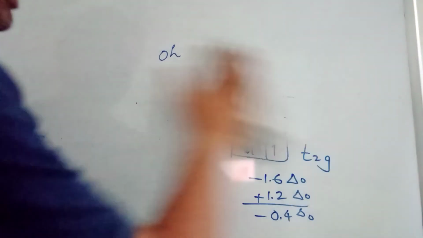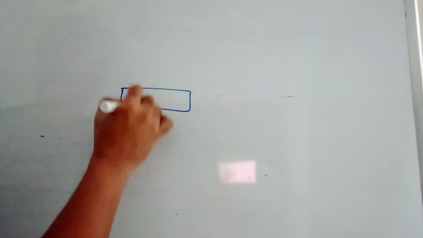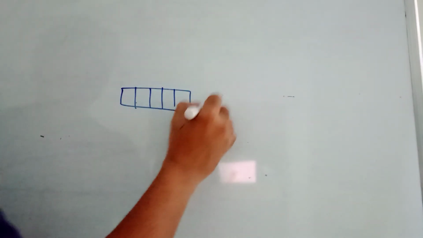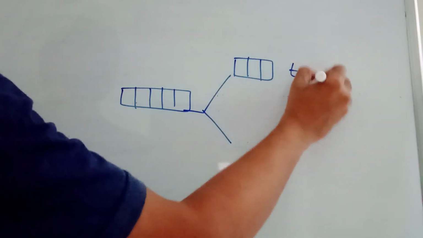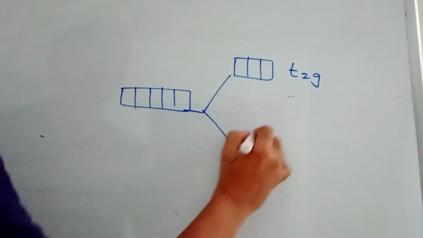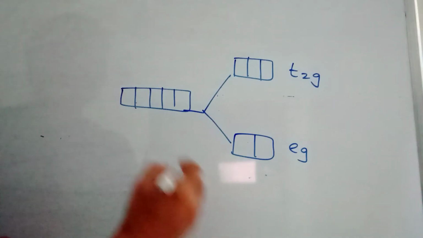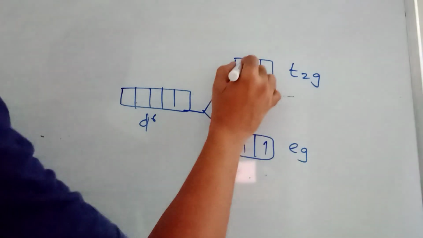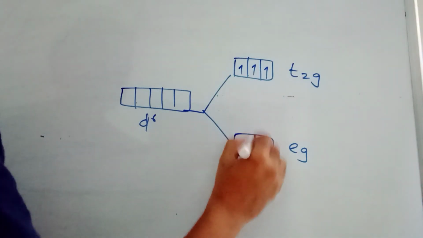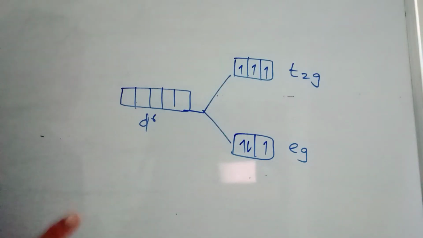This is not right. Then we'll go with tetrahedral. Tetrahedral means the d orbitals: 3 orbitals here, t2g orbitals, eg orbitals here. d6 configuration, weak field ligand 1, 2, 3, 4, 5, 6, 4 unpaired electrons, 4.9 Bohr magnetons.